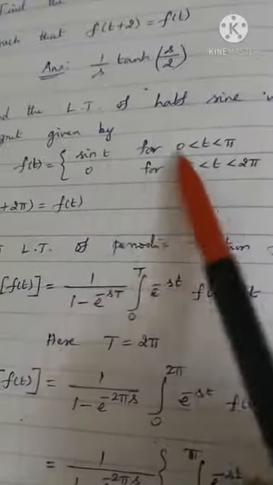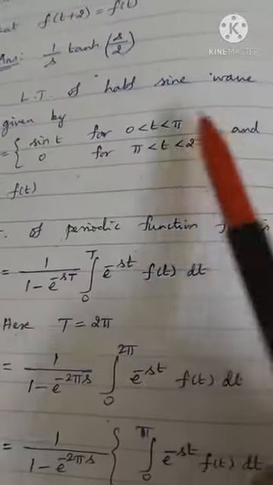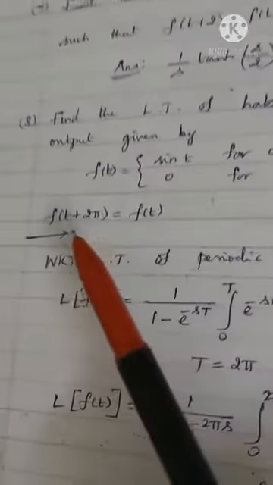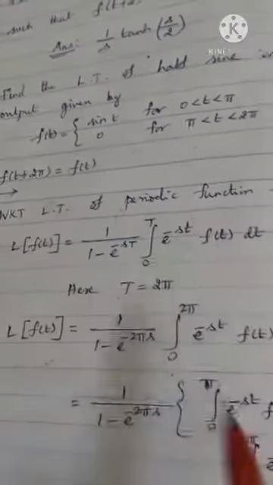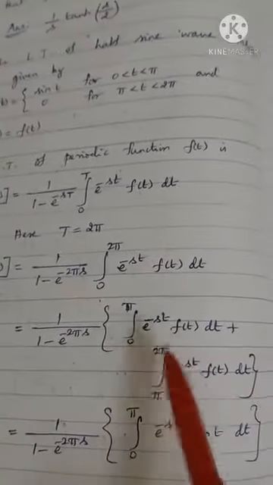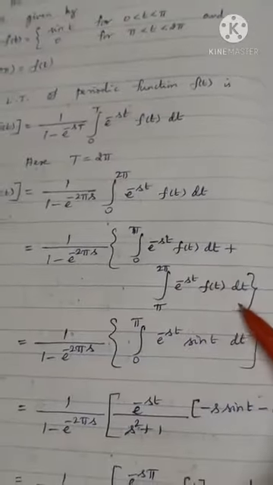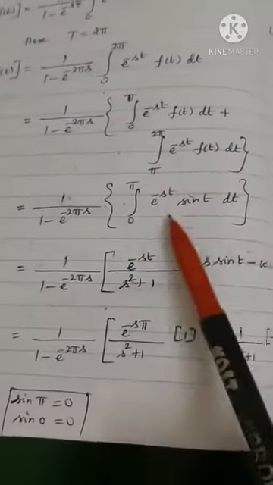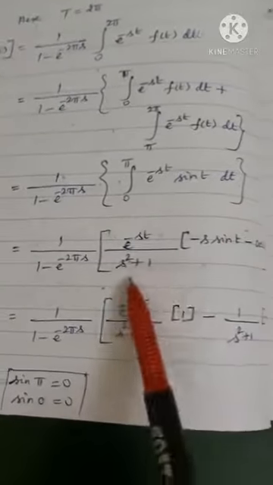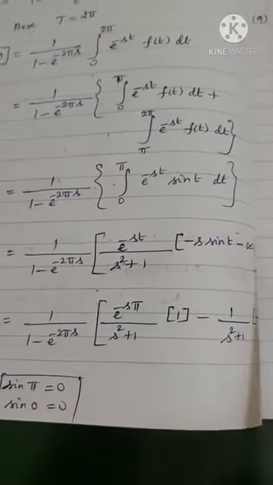Listen here, the name of the function is given. It is sin t in the interval 0 to pi, and 0 from pi to 2 pi. The period of the function is 2 pi. So wherever capital T appears we write 2 pi. We have to split the integral into 2. And luckily this integral becomes 0 because f of t is 0. Here it is sin t. I have already given you the formula. You go through the formula right here. Just substitute the limits 0 to pi.